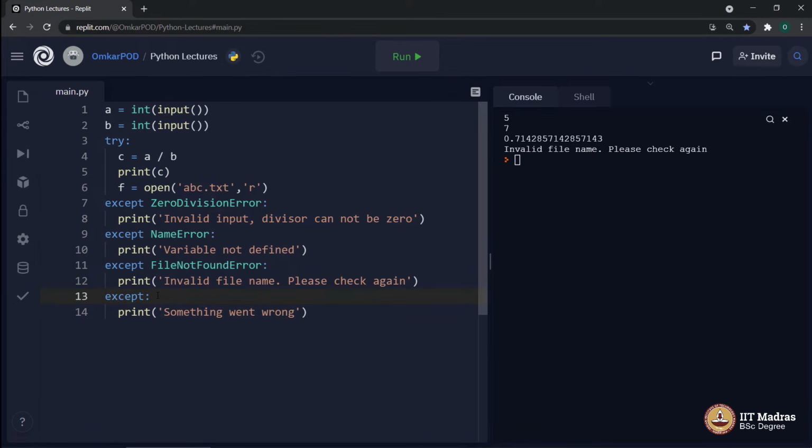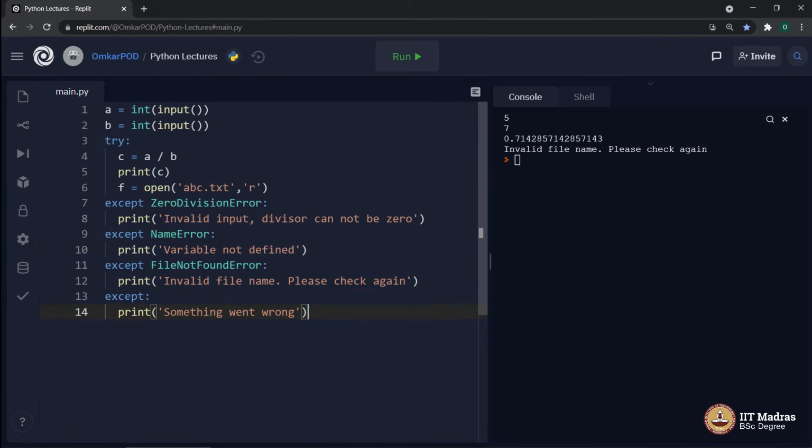Now, in this case, first the computer will check whether a specific exception is listed over here or not. The computer comes with some error. It will check whether that exception matches with ZeroDivisionError? No. Then it will check with NameError? No. Then it will check with FileNotFoundError? No. Then ultimately it will execute this particular block.